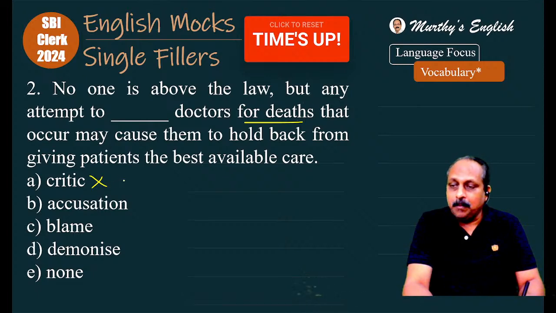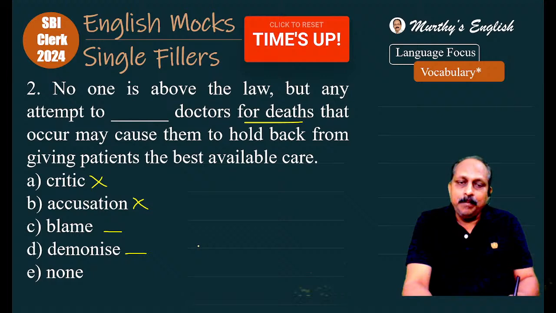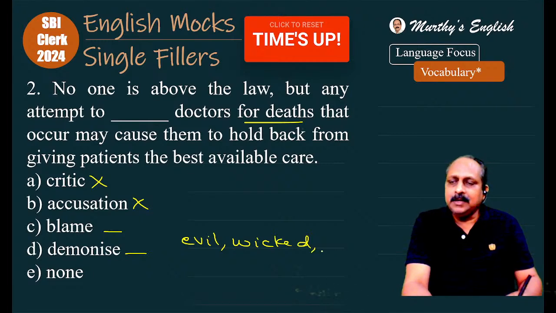To criticize would have been better. Attempt to accuse would have been better, but accusation, here you can use your grammar knowledge. Attempt to blame, you can consider. Attempt to demonize. Demonize means to make someone look evil or wicked, very bad.